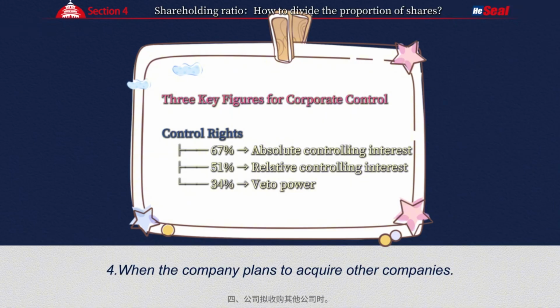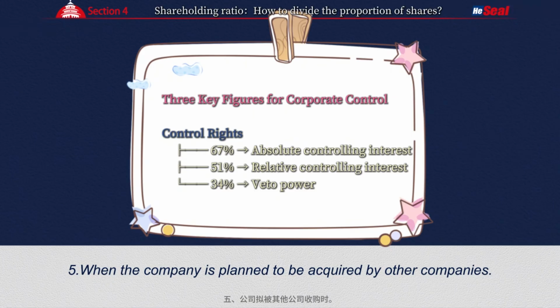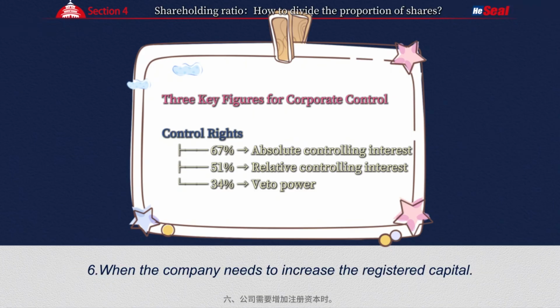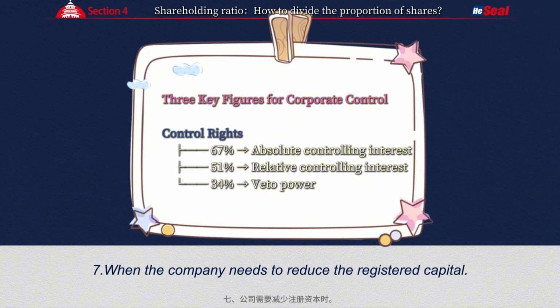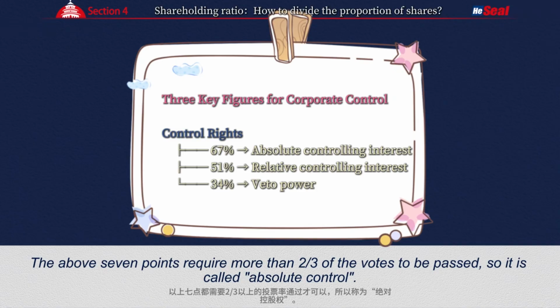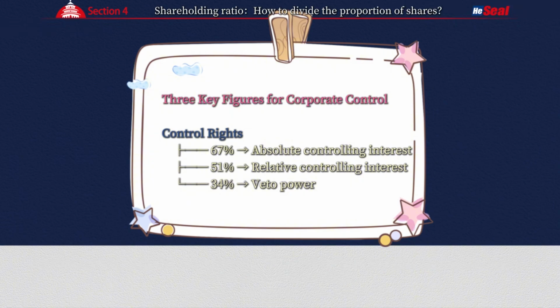4. When the company plans to acquire other companies. 5. When the company is planned to be acquired by other companies. 6. When the company needs to increase the registered capital. 7. When the company needs to reduce the registered capital. The above 7 points require more than 2/3 of the votes to be passed, so it is called absolute control.